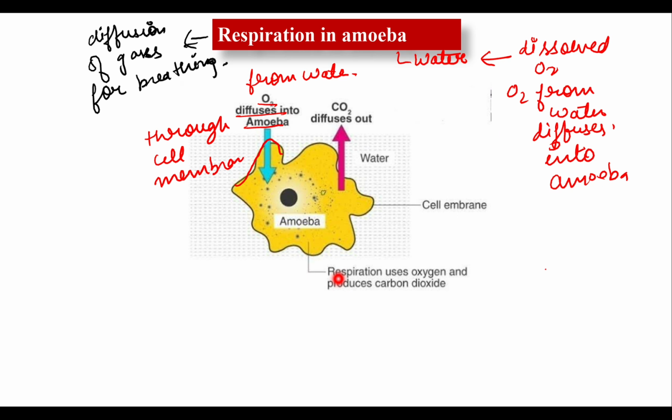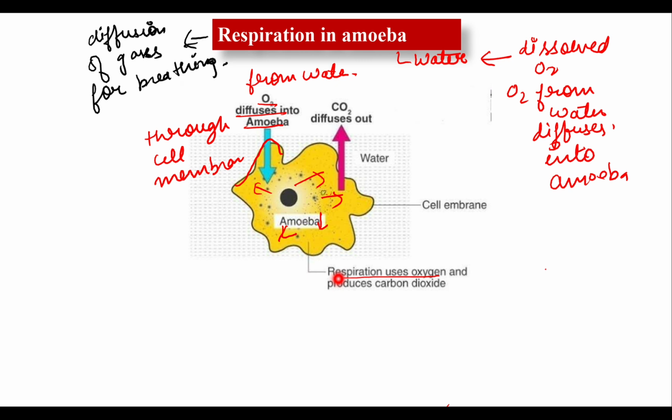Okay, through the cell membrane. Now since the amoeba is very small in size, the oxygen spreads quickly all over the body of the amoeba. Now this oxygen is used for respiration. Respiration means it is used for the production of energy inside the amoeba cell.